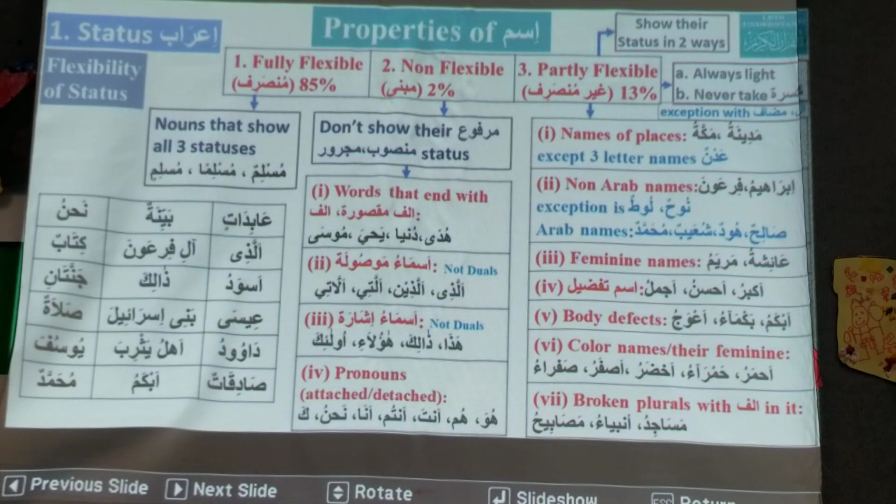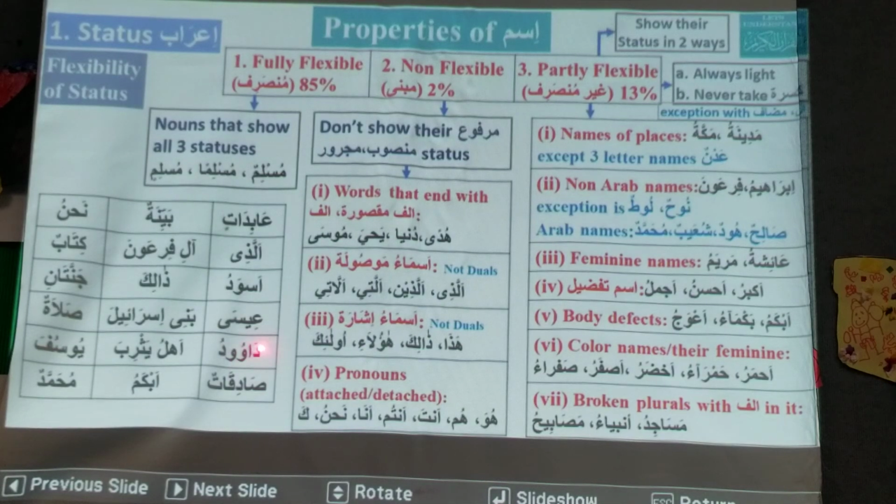Zalika. Brother Munir, is it fully flexible? Non-flexible. Good. Jannatani. Abdur Rafi, what is this flexibility? Fully flexible, because you see the first single word, it is Jannatun: Jannatun, Jannatan, Jannatin. Jannatani, Jannataini is dual.